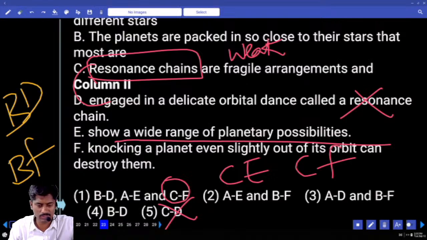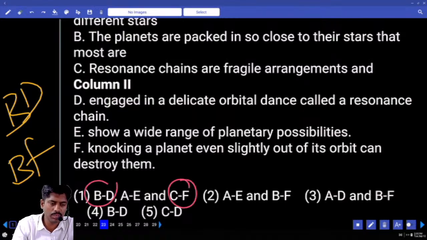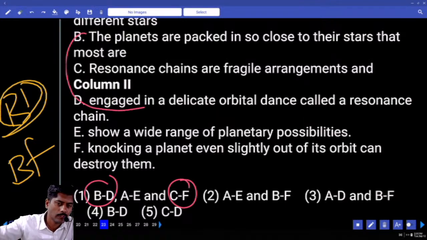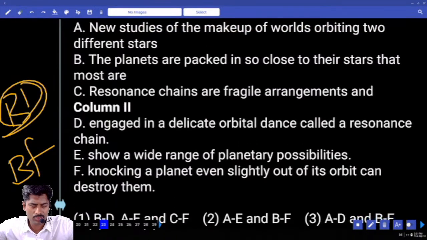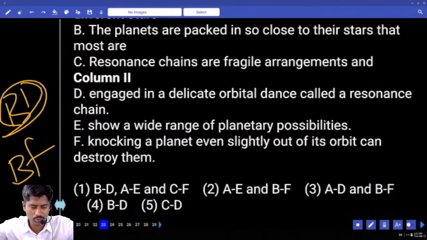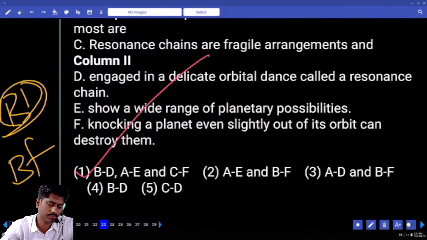CE is not given. So CF possibility is there. Can we take BD? The planets are packed in so close to their stars that most are engaged in. Okay. AE. New studies of the makeup of worlds orbiting two different stars show a wide range of planetary positions. Take the first option, BD, AE, CF.